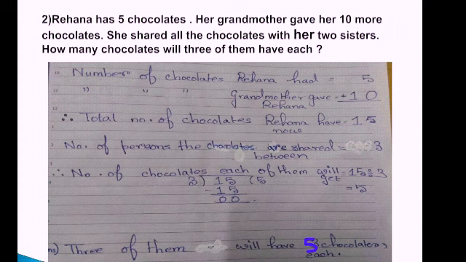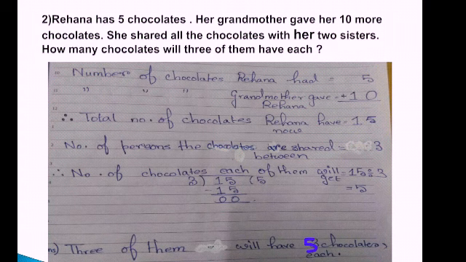So number of chocolates grandmother gave Rihanna, how many? 10. Therefore, this 3 dots, it means therefore. Total number of chocolates Rihanna has now, 5 plus 10, 15. How many persons will the chocolates be shared between? 3. Rihanna and her 2 sisters. Total number of chocolates Rihanna has now is 15, and number of persons the chocolates are shared between? 3. Number of chocolates each of them will get, 15 divided by 3, that is 5.